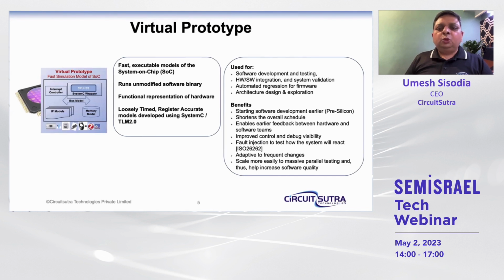It provides improved control and debug visibility compared to the real hardware. It's possible to do fault injection and to test adverse scenarios, which generally is not possible to test with the real hardware. Virtual prototypes are adaptive to frequent changes. Any change we want to make can be done very quickly in the virtual prototype because it's software, it's not hardware. And moreover, it scales more easily to massively parallel testing. We can run maybe thousands of instances, or even millions of instances of a virtual prototype to run a huge regression for a particular chip or particular software.